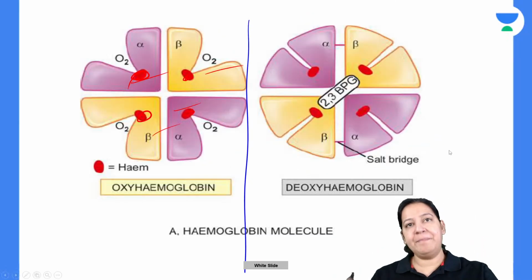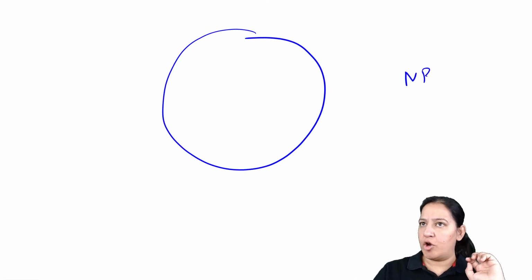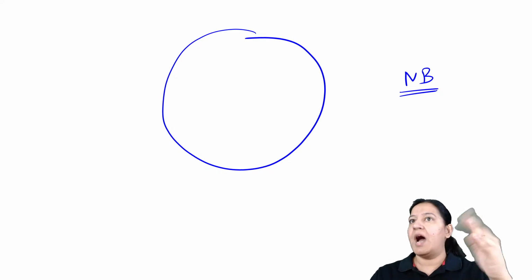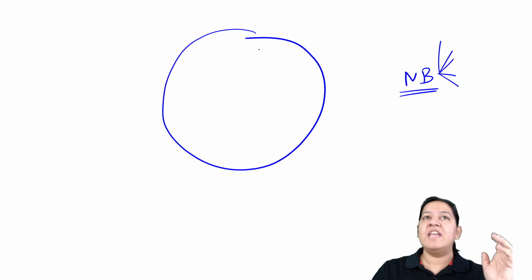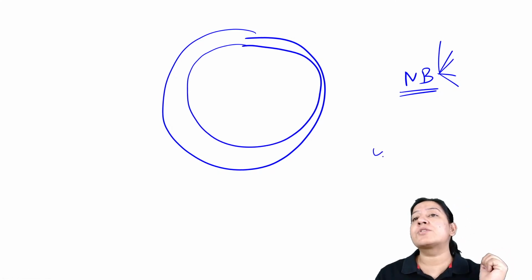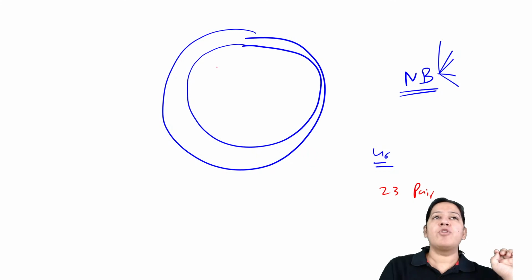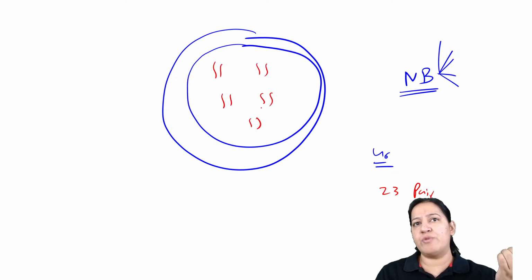Let me draw a normoblast. It is a normoblast, the precursor of the RBC. Either it is an early, intermediate, late or pro-normoblast, or a hematopoietic stem cell. They have a nucleus. Let me draw a nucleus. Inside the nucleus, we all have 46 chromosomes, or can I say 23 pairs of chromosomes? Let me draw pair number 1, pair number 2, pair number 3, pair number 4, pair number 5. Likewise, we have 23 pairs.